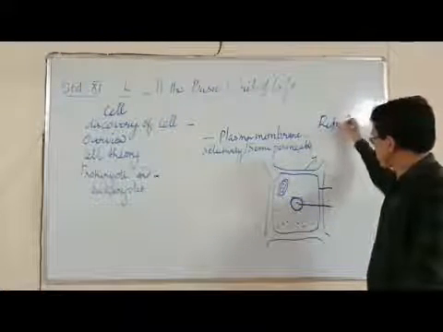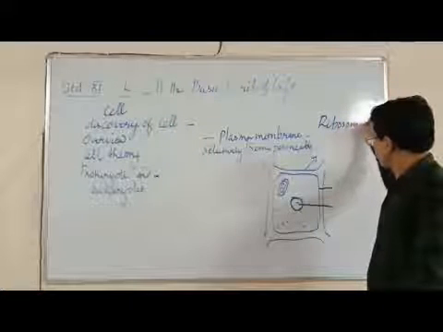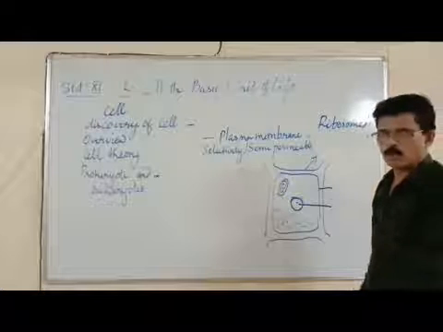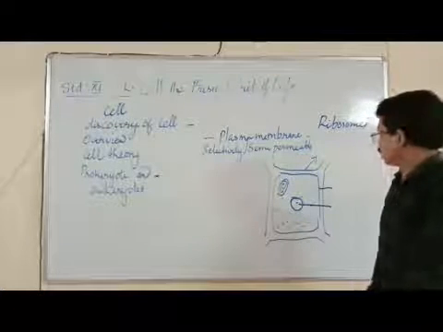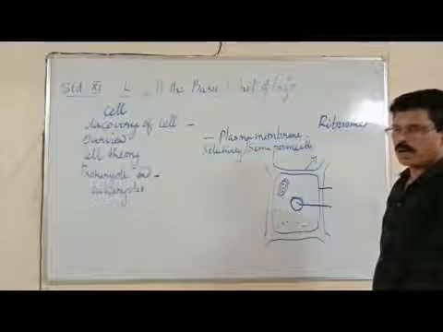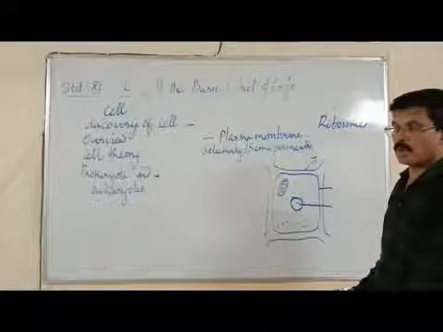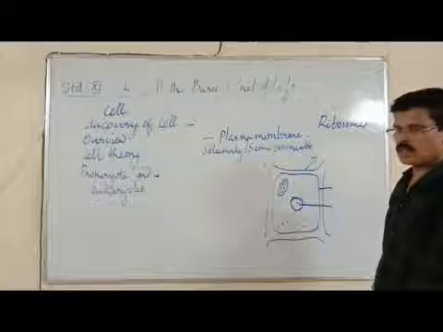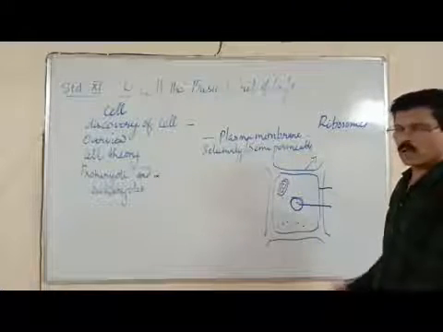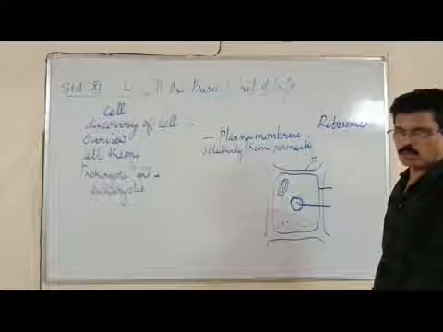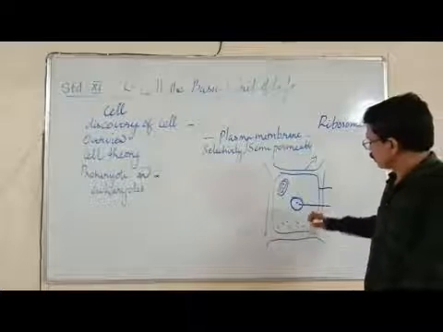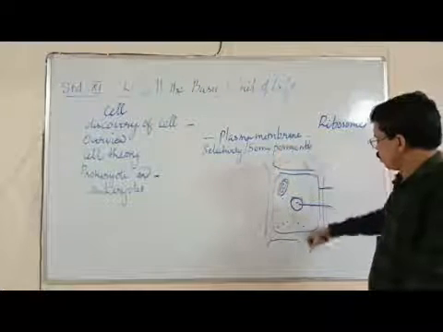Ribosomes are non-membranous organelles found in all types of cells, both prokaryotic as well as eukaryotic cells. So ribosomes are the only non-membrane bound organelle which is present both in prokaryotes and eukaryotic cells. All other organelles are membrane bound. Right? Now, this is an overview.